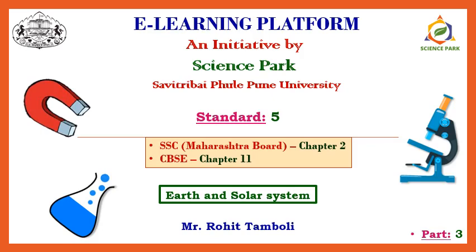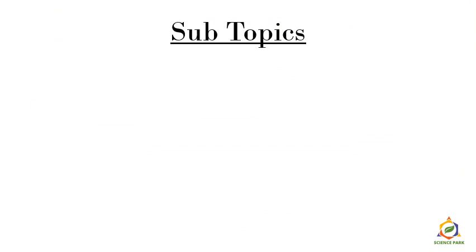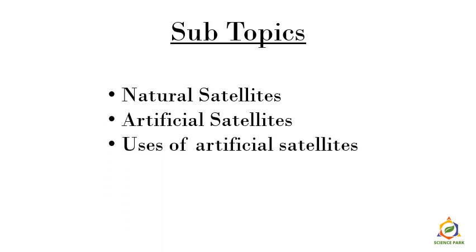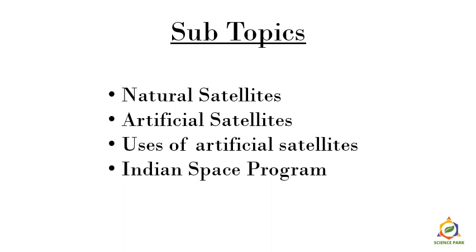Today we are going to see the third part of Earth and Solar System from 5th standard. So let's see what are the topics which we are going to cover today. We are going to learn about satellites, mainly natural satellites and artificial satellites. Then, what are the uses of artificial satellites? And we are going to learn something about the Indian Space Program and the agency which is responsible for this.